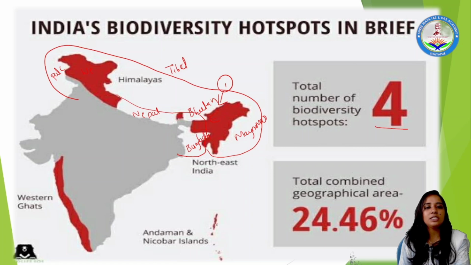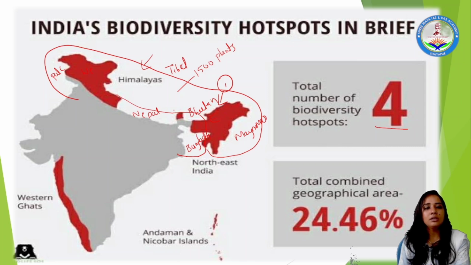It means all of this region has different kinds of species, more than 1500 plants, and along with it human habitation is disturbing all these regions. Due to that reason, it is declared as one of the biodiversity hotspots of India, right? And some of the states of India are also part of it.